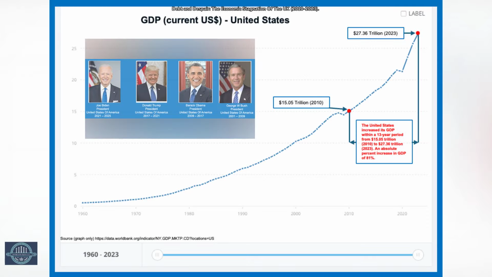In the same 13-year period between 2010 and 2023, the United States increased its GDP from $15.05 trillion to $27.36 trillion, an absolute percent increase in GDP of 81%, a remarkable achievement by the United States. During this period, the presidents of the United States were Joe Biden, Donald Trump, Barack Obama, and George W. Bush.